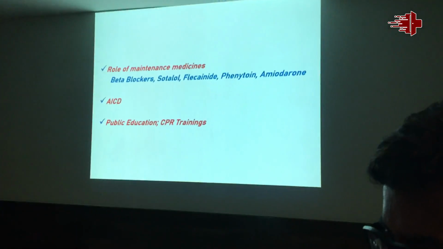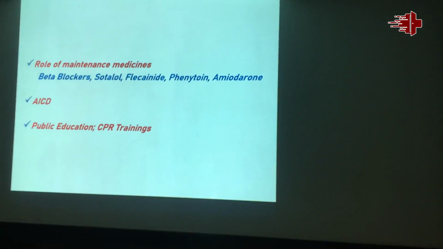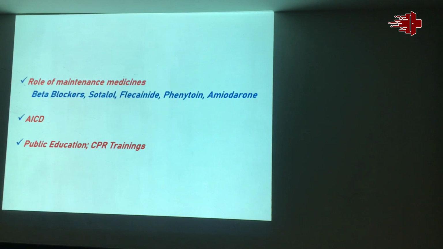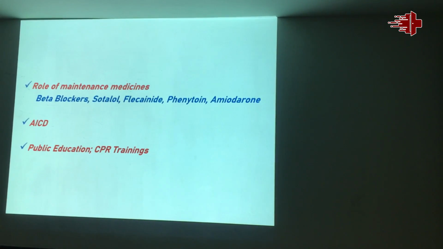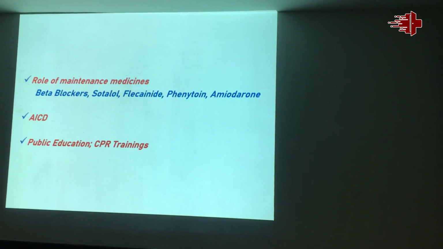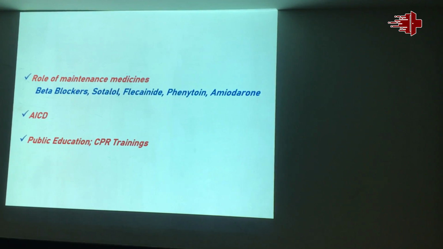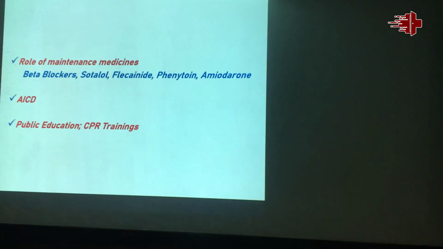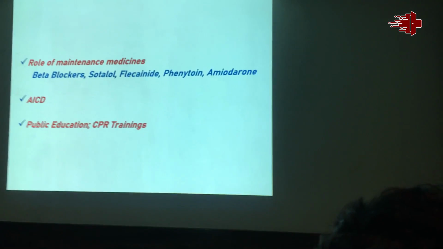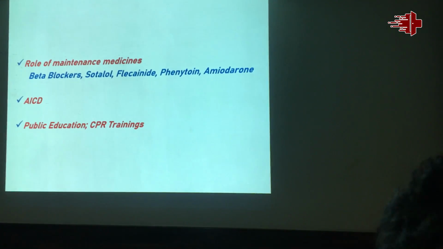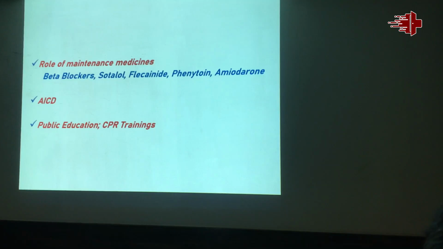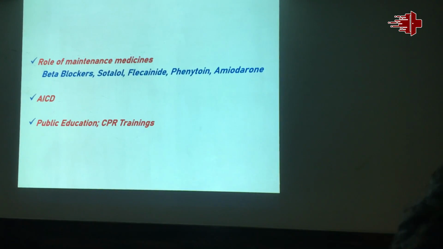These are the situations where we do chronic management, bedside management of VT. The important roles are drugs, device, and public education. So drugs are, I think, in order of preference, beta blockers, sotalol, flecainide, phenytoin, and amiodarone. A device is important because patients who are at risk of VT tend to have another VT. We might save one episode, but we might not be able to save another. It's only the device which can save another episode.